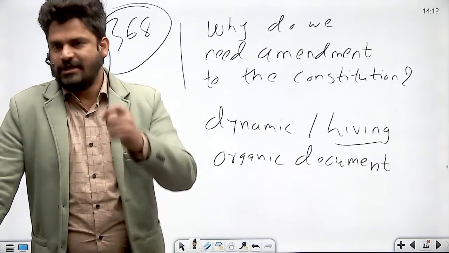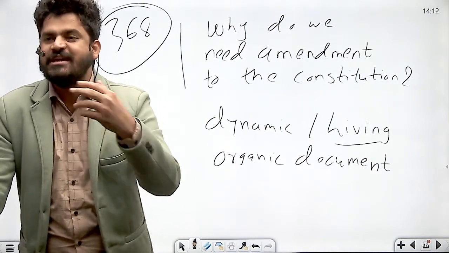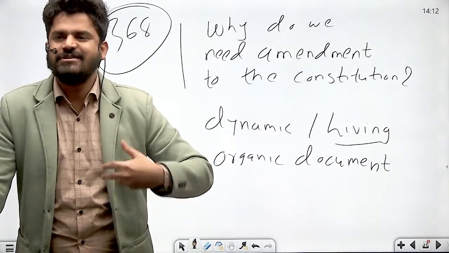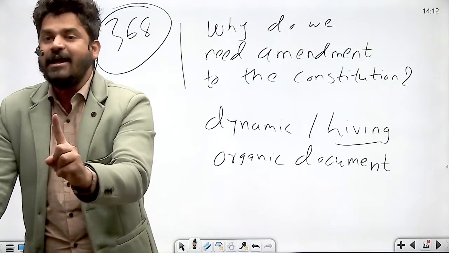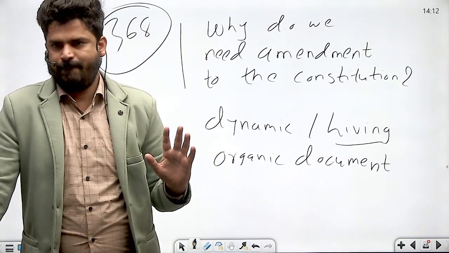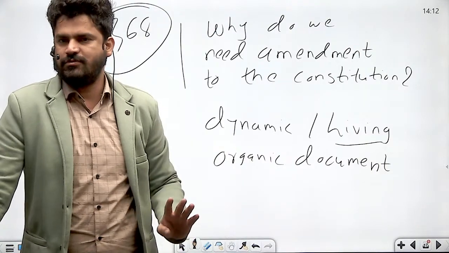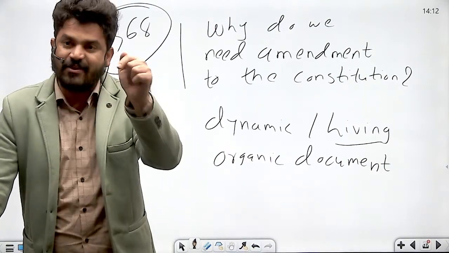Constitution has to change. Those constitutions which do not change in accordance with the changing needs and conditions and circumstances, those constitutions are going to become redundant and useless and meaningless. People are going to overthrow that Constitution. People are not going to abide by that Constitution if you make that Constitution static.